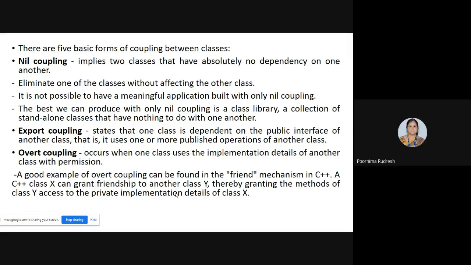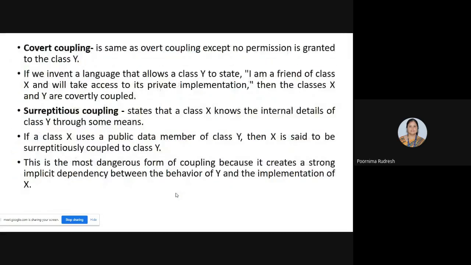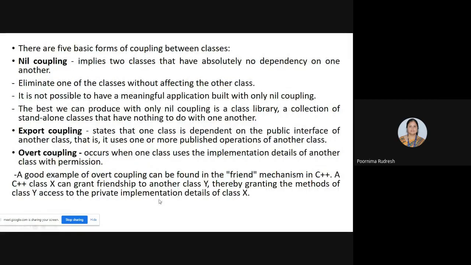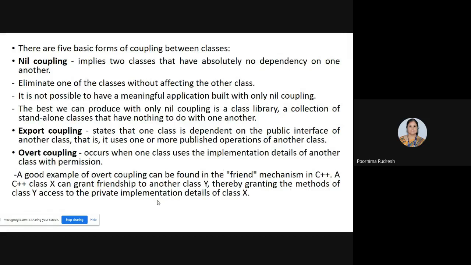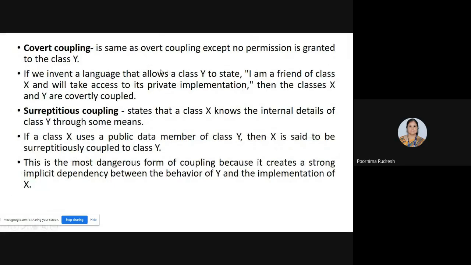Yes, ma'am. Okay. Next, we'll move on to one more coupling technique called covert coupling. Covert coupling is the same as overt coupling, but no permission is granted to class Y. See here, if you consider the example of class X and class Y, in overt coupling class X grants the permission to class Y, so based on the granted permission, class Y accesses the private implementation details of class X. But in covert coupling, one class can make use of the implementation details of another class, but no permission is granted. So here, no permission is granted to class Y.